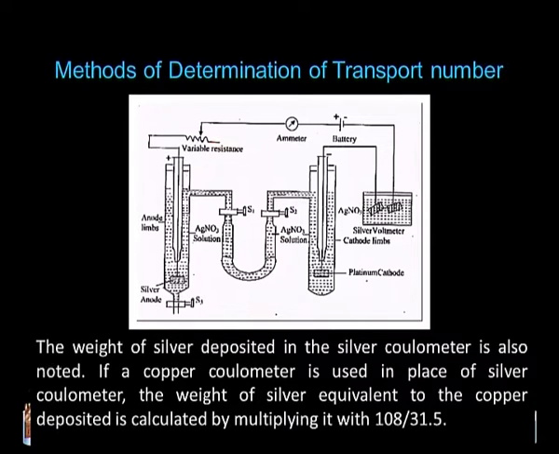If a copper coulometer is used in place of a silver coulometer, the weight of the silver equivalent to the copper can be determined by using the factor 108 divided by 31.5. For the successful completion of this experiment, there should not be any change in the concentration of the solution in the U tube, and we have to take care of that part.